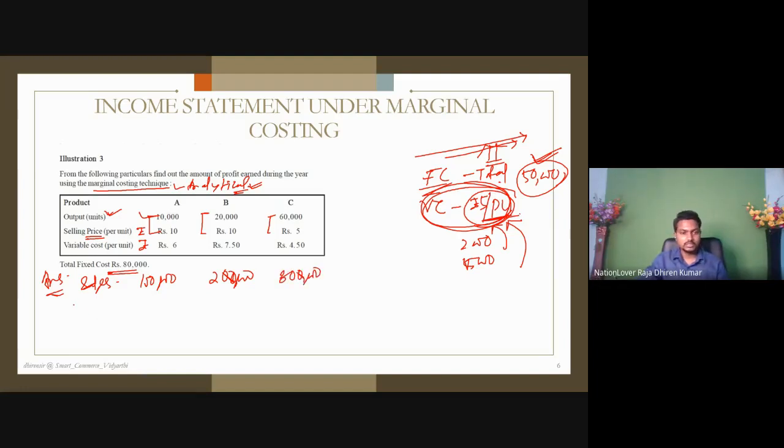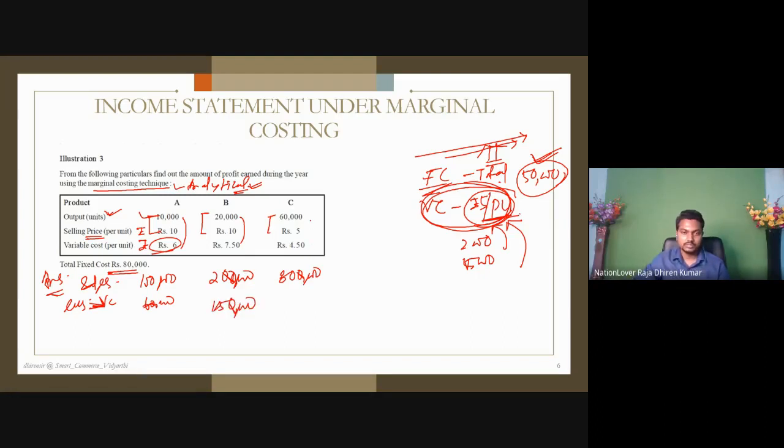Next to it, sales. This is sales. Less variable cost. Now variable cost, that is per unit. Understand the point? So 10 into 6, 60,000. Next to it, 20 into 7.50, 20,000 into 7.5, 1,50,000.